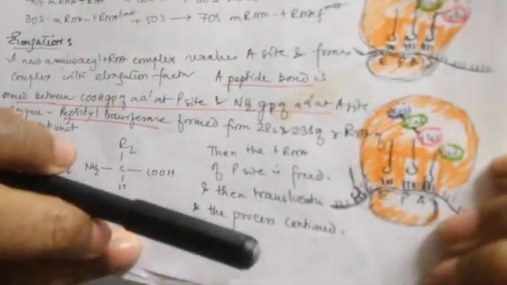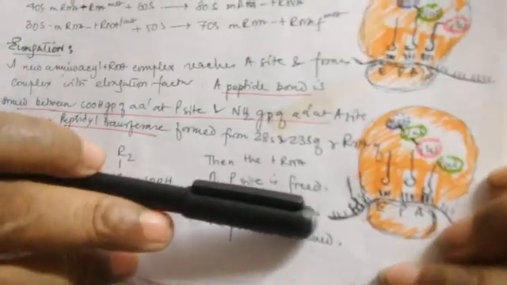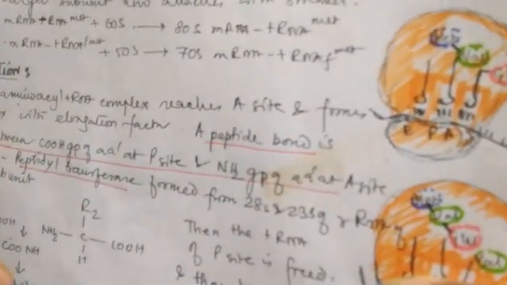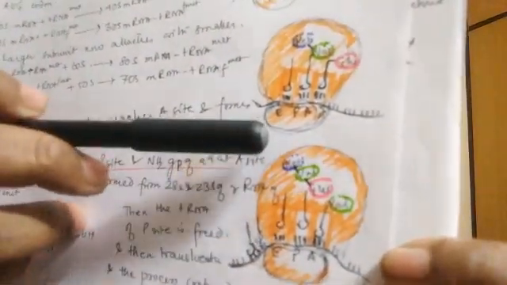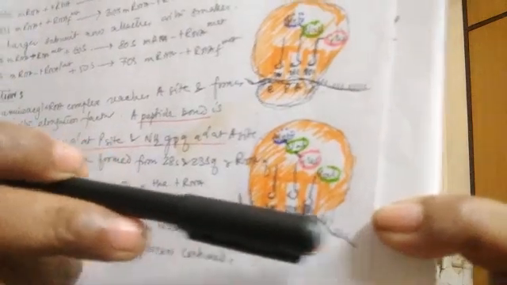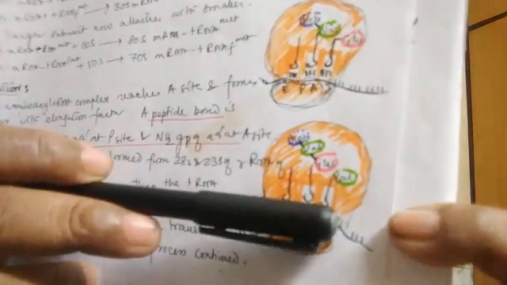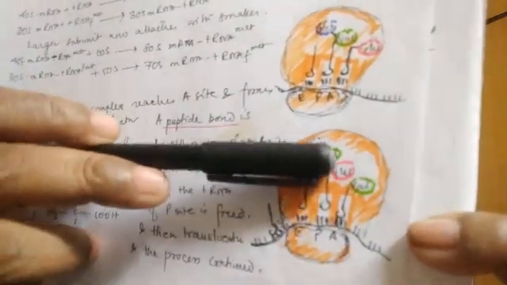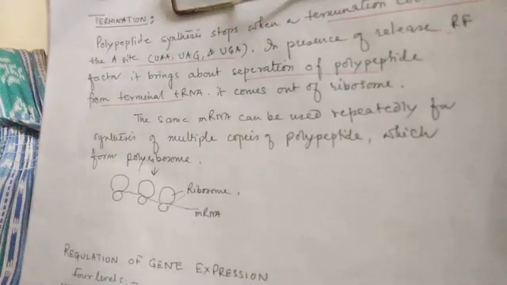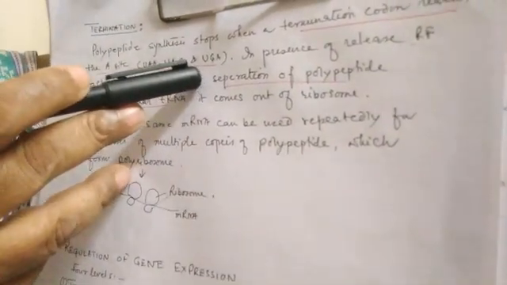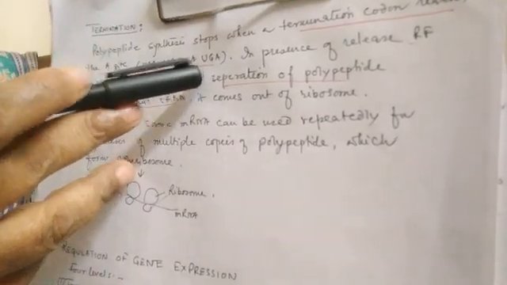Now it may happen that another ribosome may get attached from here and again start. This formation of the polypeptide chain continues till the stop codon comes on the A site. As the termination codons like UAA, UAG, UGA come on the A site, there is no specific tRNA or amino acid for these codons.